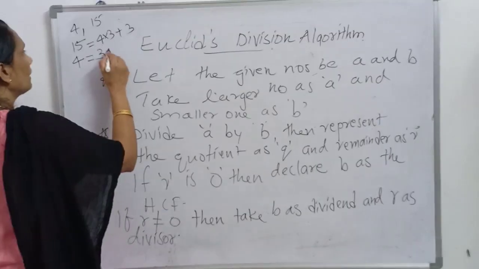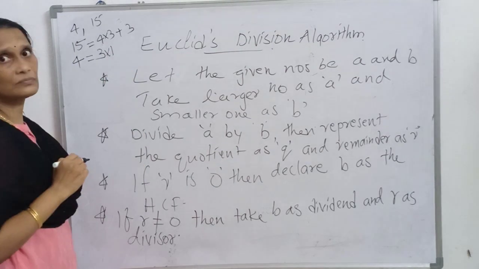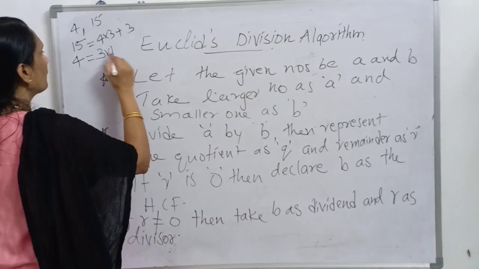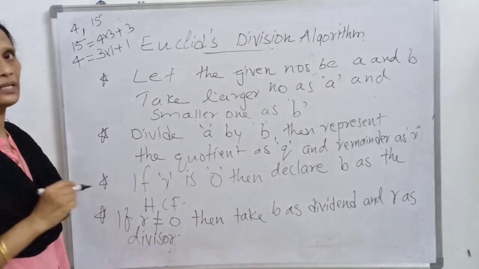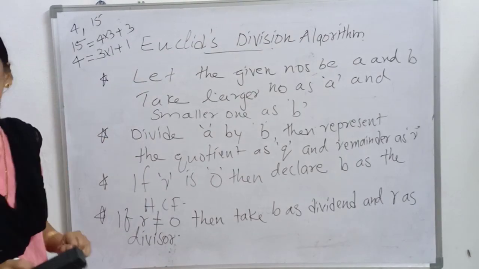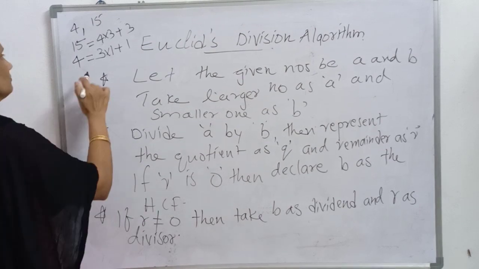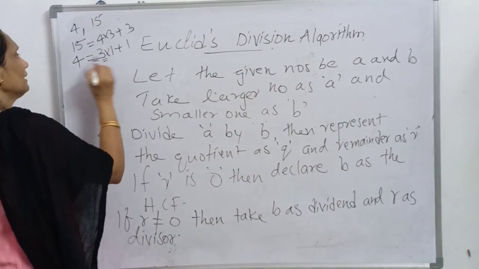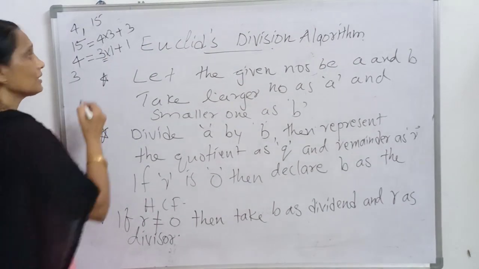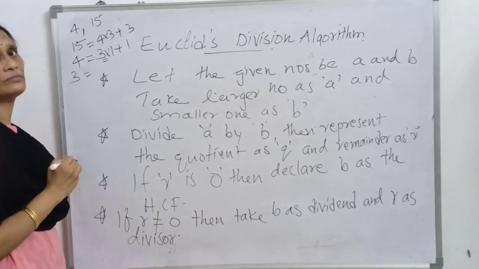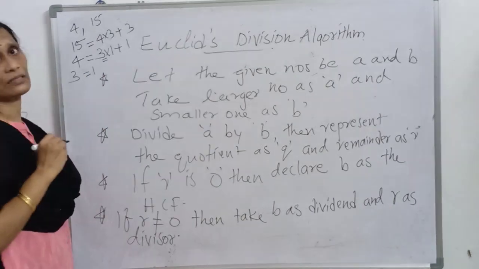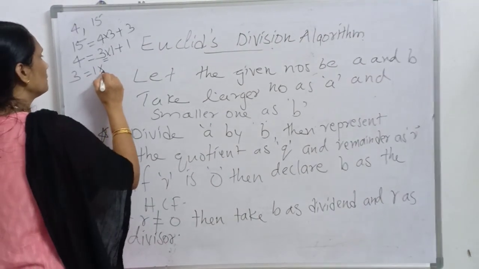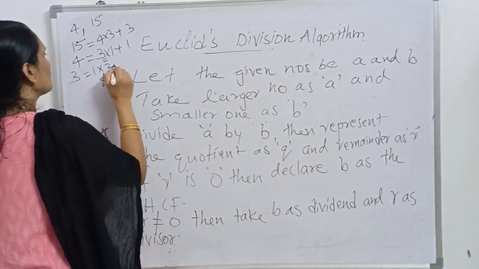So take 3 into 1, 3, plus the remainder we got, 1. Here also the remainder is not 0. So follow again. Here the divisor is 3, and the remainder is 1, so we have to take 1 as the divisor. 1 into 3 plus 0.